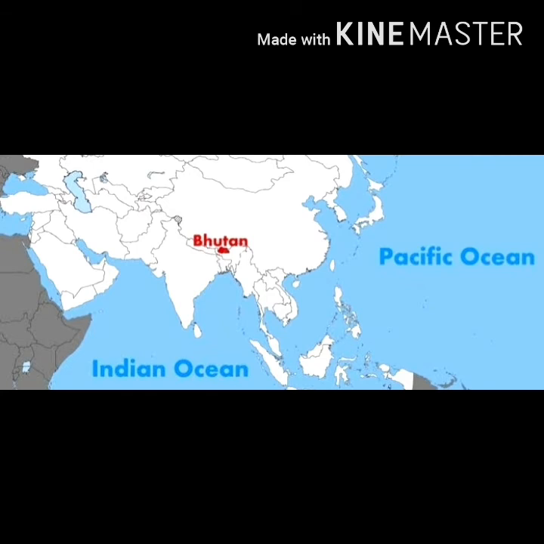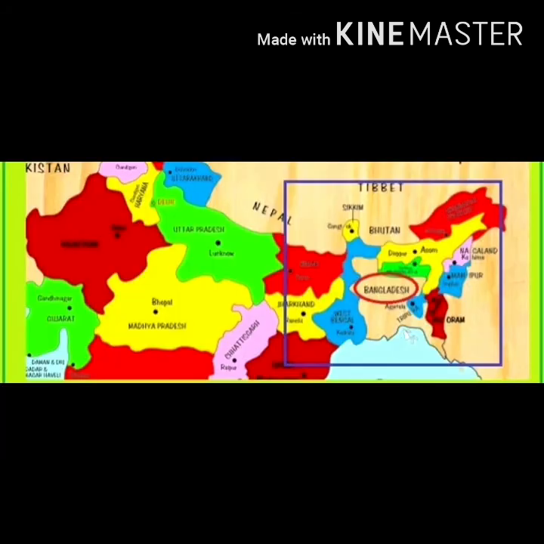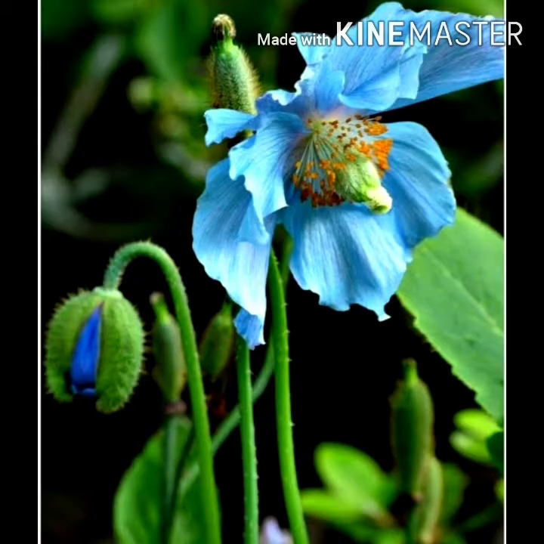It occupies an area of 38,394 square kilometer. Bhutan is the land of Thunder Dragon. Bhutan is located in the eastern end of Himalayas. It shares its boundaries with the following Indian states, which are West Bengal, Sikkim, Arunachal Pradesh and Assam. The national flower of Bhutan is the Himalayan blue poppy, which is a very rare flower.